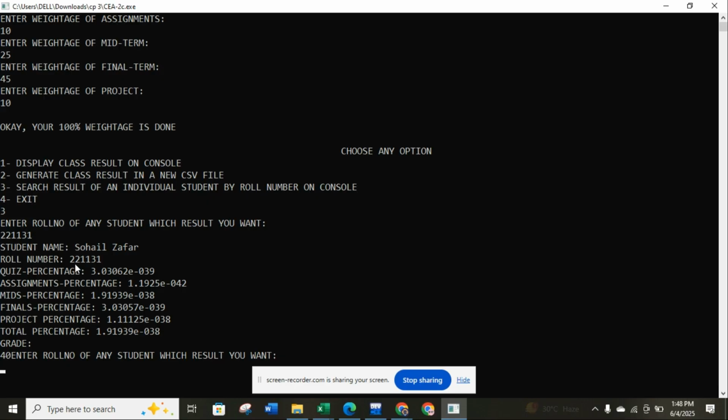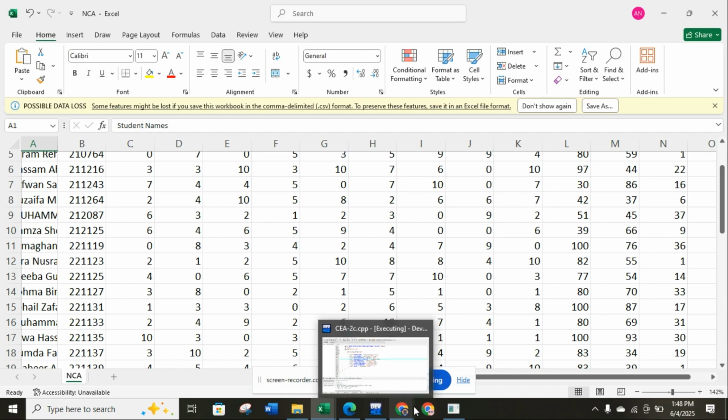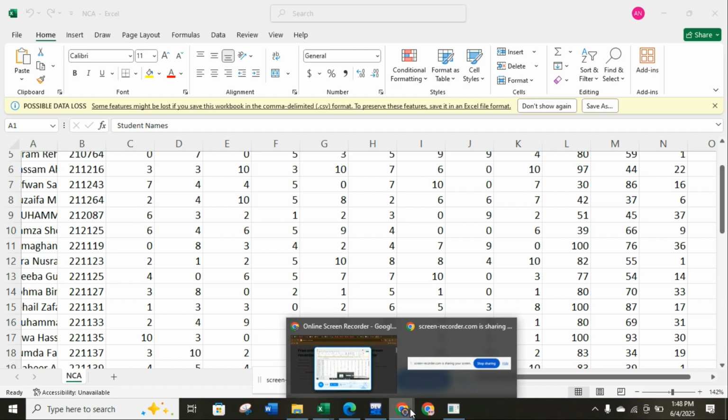By using this code, I get the result of the whole class, and I can search the result by roll number. I can save this in a new file. So I think C++ is helpful for teachers if this code is used. So this is all I have for my presentation, and I hope you guys get it right. Thank you so much, and Allah Hafiz.